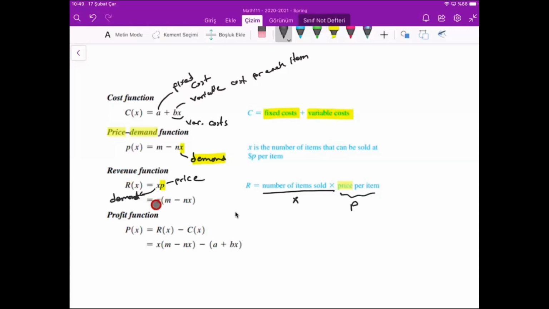And what is the profit? The difference between the revenue and the cost gives us the profit of your company. So this is our profit function. You have to know these three concepts. These are very important.